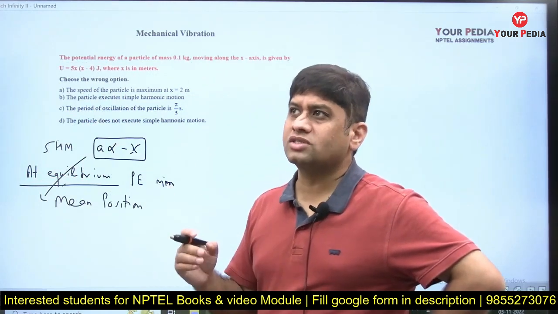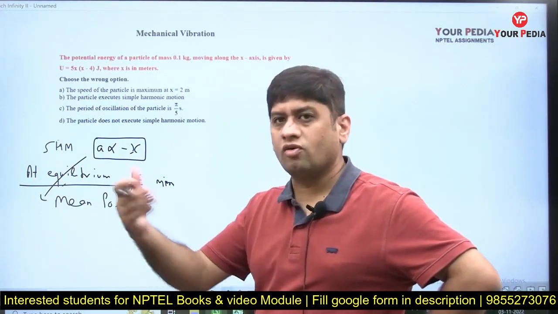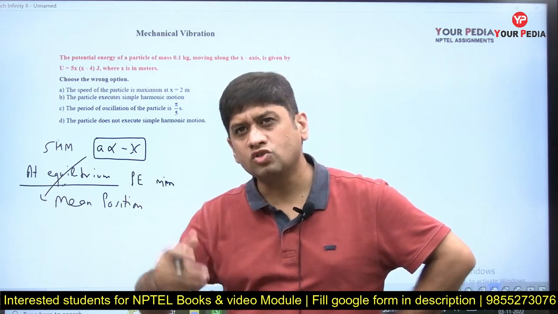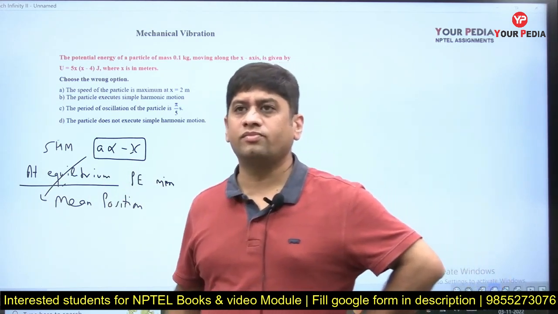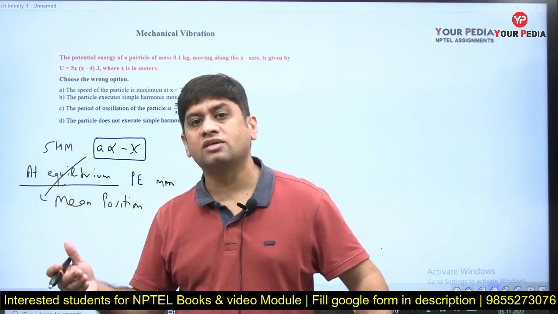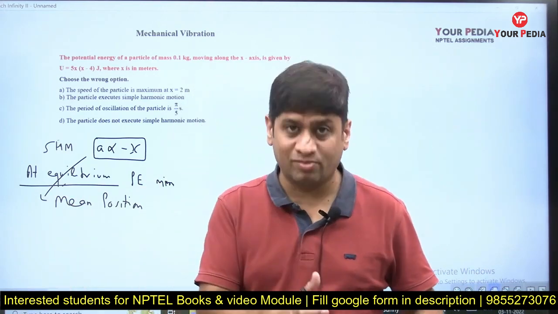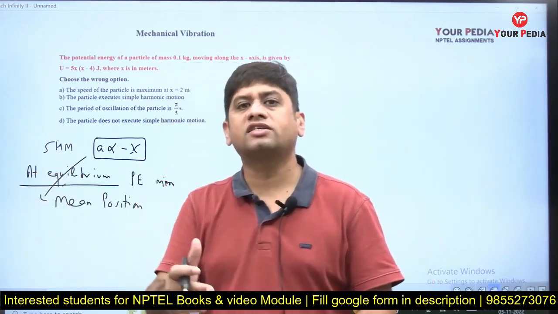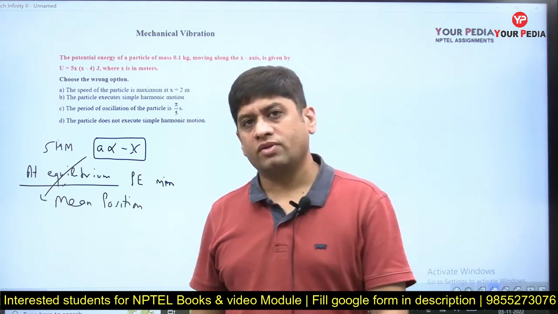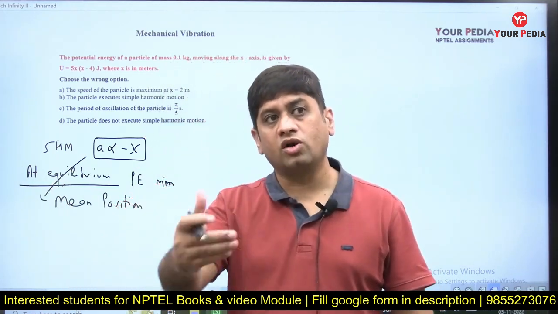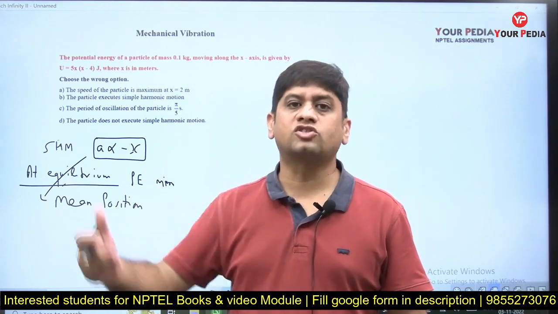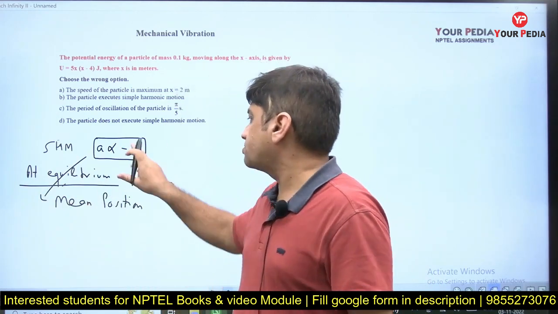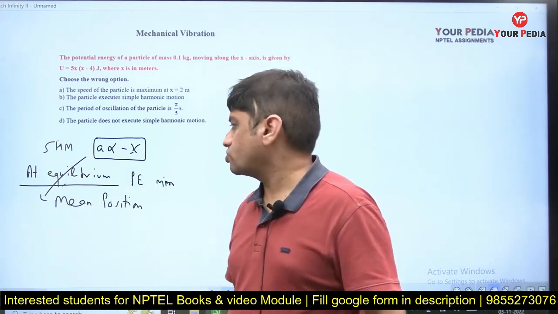There is a relation with the force acting on the body, because if there is acceleration, obviously there is a restoring force. Here x is the displacement from the mean position. When the acceleration is proportional to the negative of displacement, the body will come back to the mean position. As the body moves away from the mean position by x, there will be a force acting on the body towards the mean position. So there is a restoring force acting on the body. That is the meaning of acceleration proportional to minus x, and simple harmonic motion will be displayed.